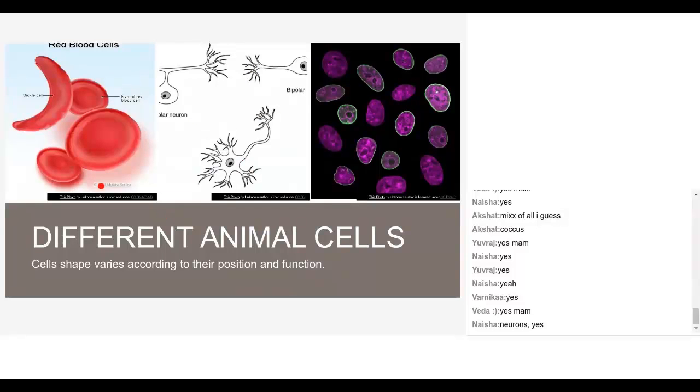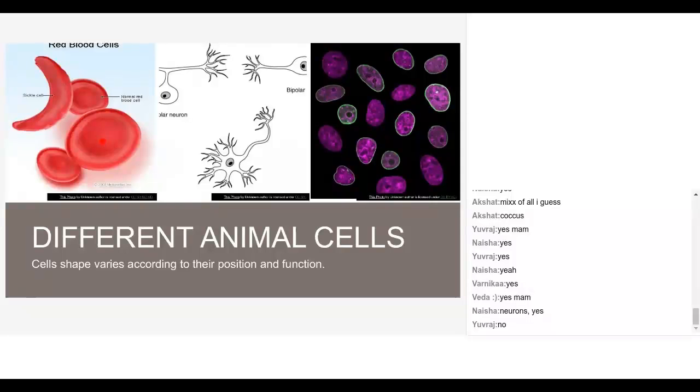Now, just compare the blood cell shape to the nerve cell shape. Let me explain in this way. Where do we find the RBC cells? In the circulatory system, isn't it? They'll be flowing along with blood. Suppose the blood cell shape is not like this, but like the nerve cell, with branches and all. Is it compatible to flow through the blood in circulation?